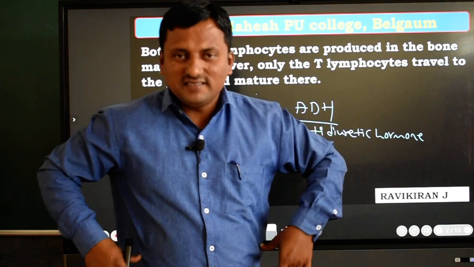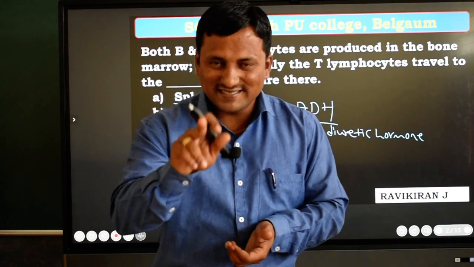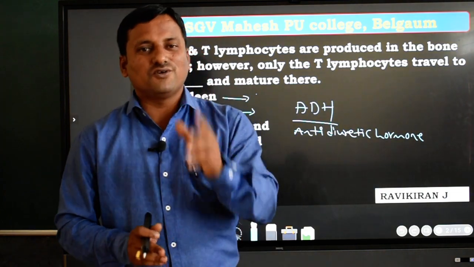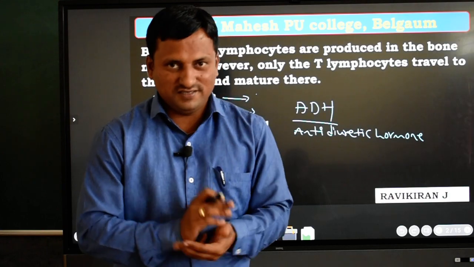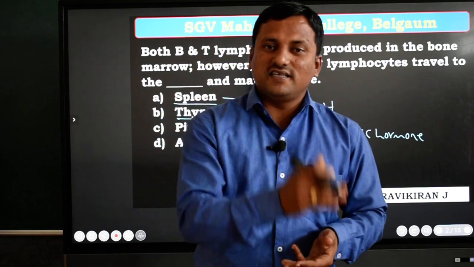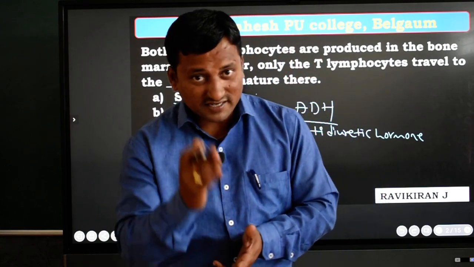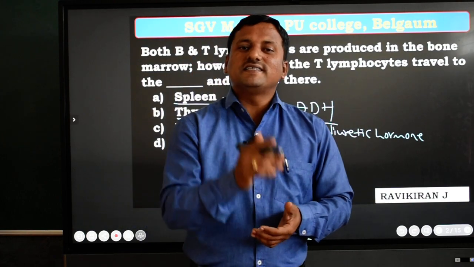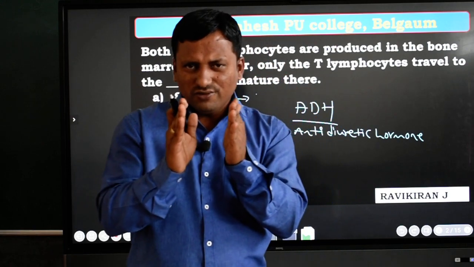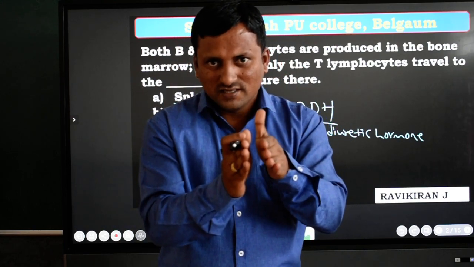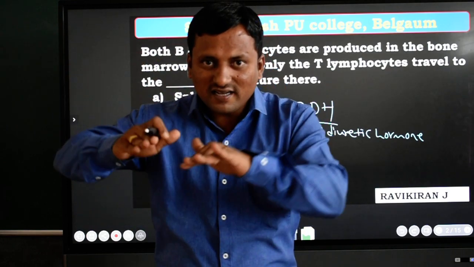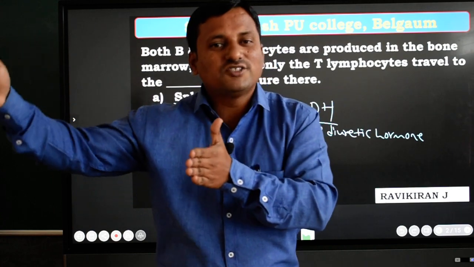After the adrenal glands, there are the two gonads, testis and ovary. Testis is the male gonad and ovary is the female gonad. These also secrete hormones. You already know that the testis secretes androgens or testosterone, and the ovary secretes estrogen and progesterone. I am telling you about glands and hormones: if they secrete hormones, then it is an endocrine gland. If they do not secrete hormones, then it is an exocrine gland.